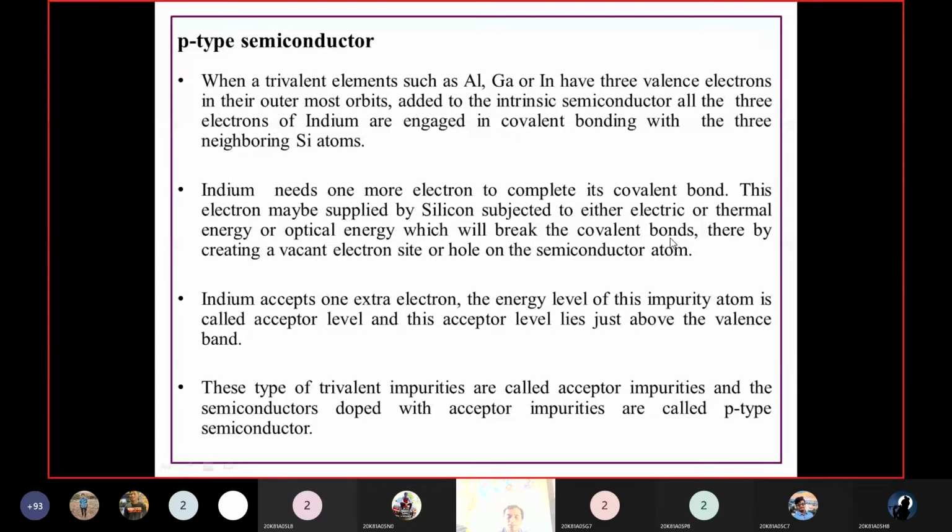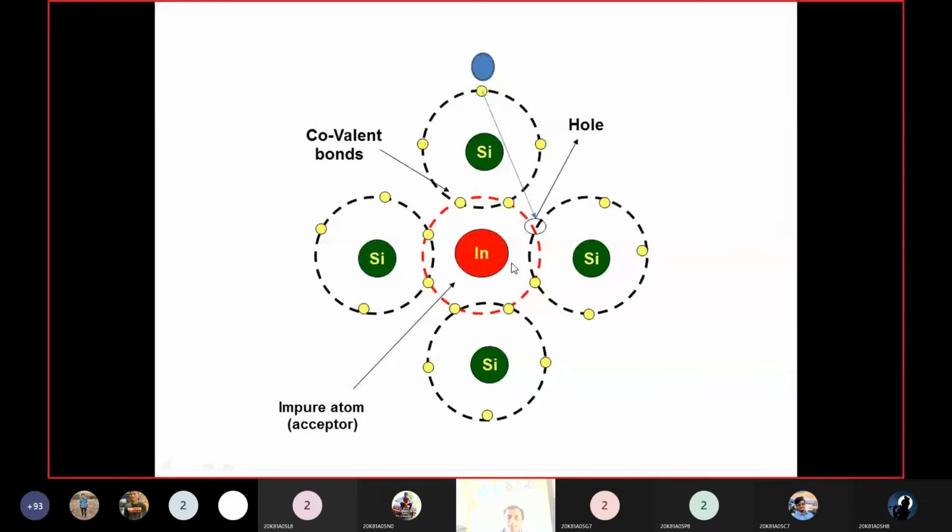I will explain. See here, we are doping the indium atom. This indium atom requires one electron, so it tries to capture an electron from the surrounding silicon atom. How is it captured?